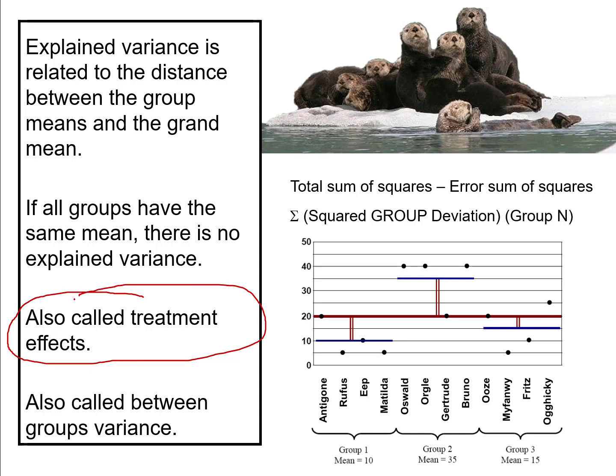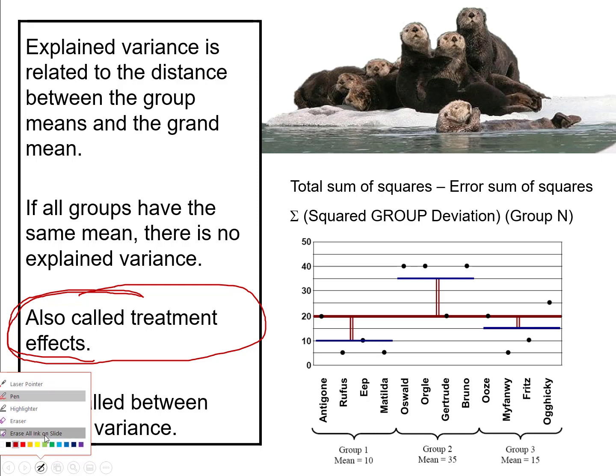Another term for the explained variance sum of squares is to call it the treatment effects. I might have used that term before. This term makes a whole lot of sense if you're thinking in terms of doing an experiment where you're randomly assigning people to treatment groups and control groups. And when people are doing group comparisons, one of the most common places is where you've assigned people to treatment and control groups. So oftentimes when people do group comparisons, it's common to use the term treatment effects.